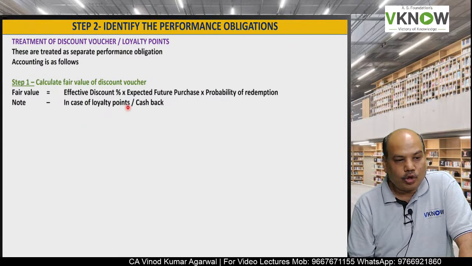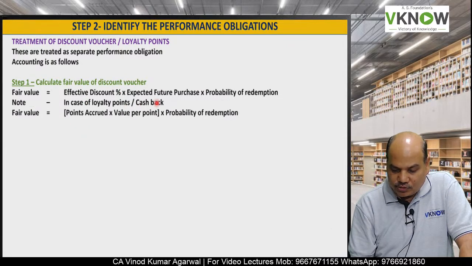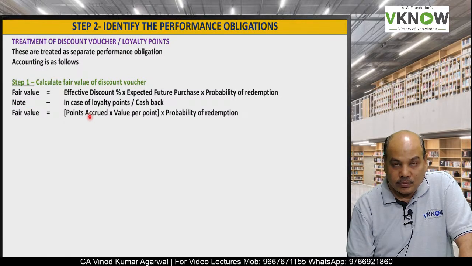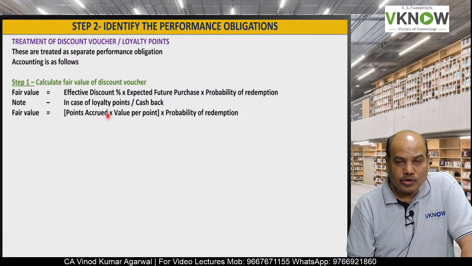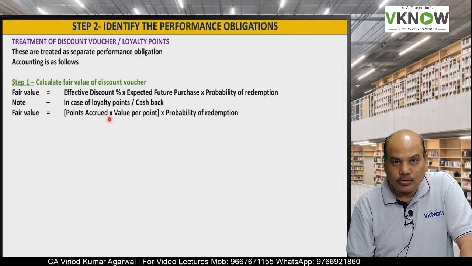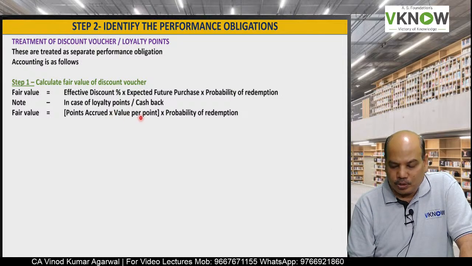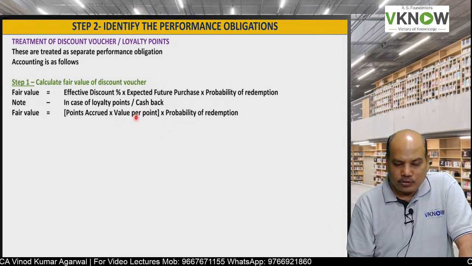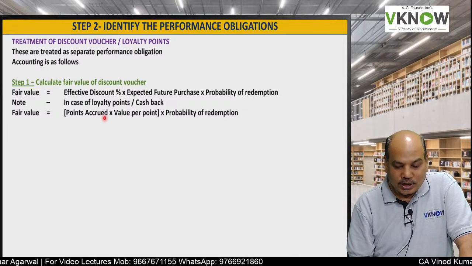In the case of loyalty points and cashback schemes, the fair value is equal to points accrued into value per point into probability of redemption. Nowadays on TV, Tata Neu gives you some Neu coins.